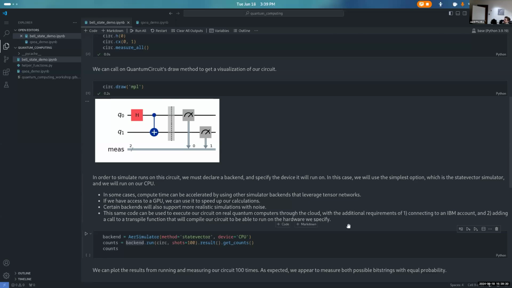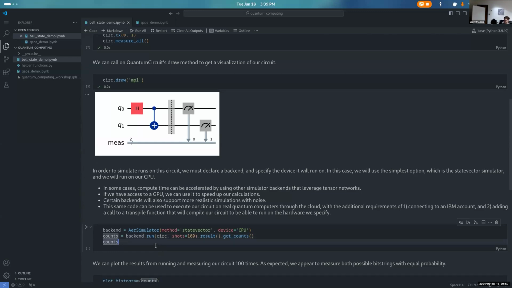A transpile function would simply take our code, which is this circuit here, and maybe it would have to add some extra gates, because in practice there's not a controlled gate on the hardware, and you'd have to turn this into a controlled phase gate or something. And so there's going to be some decomposition. It's not going to look exactly like this. That's all the transpile would do: take our circuit and create an equivalent one that uses only what the hardware would really support.